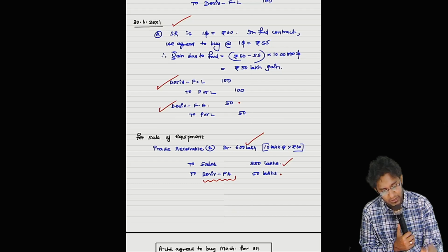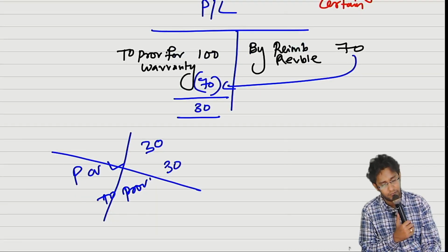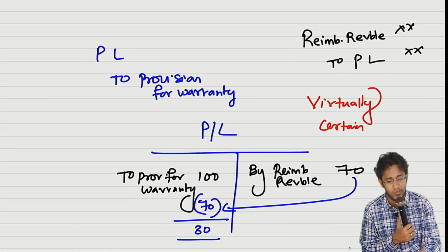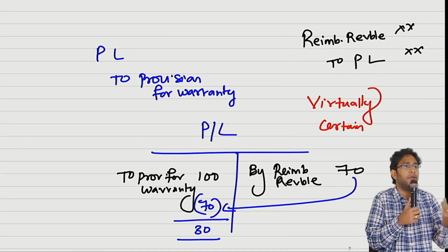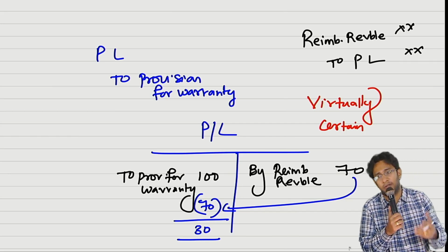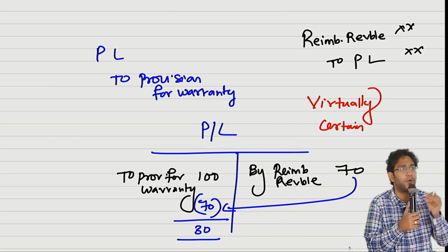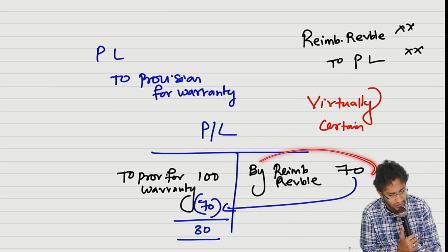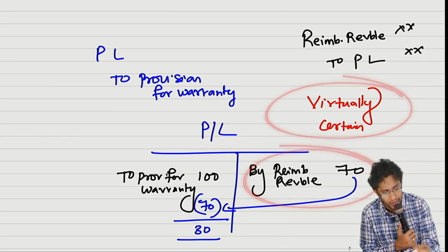Sir, what if reimbursement is not virtually certain? If reimbursement is not virtually certain, it becomes a contingent asset. I may receive, I may not receive. If it is a contingent asset, you are not supposed to recognize it. Simply you have to give a disclosure if the receipt is probable. That's it. For this entry you are writing, it should be virtually certain.